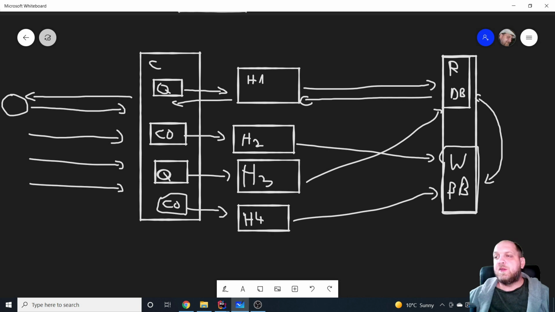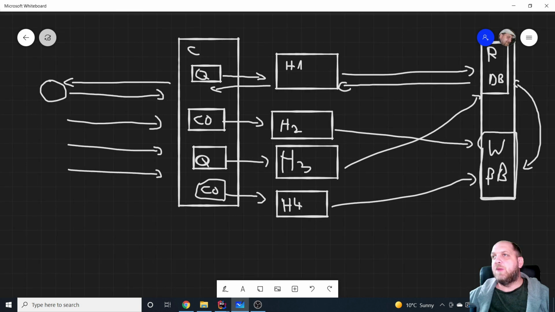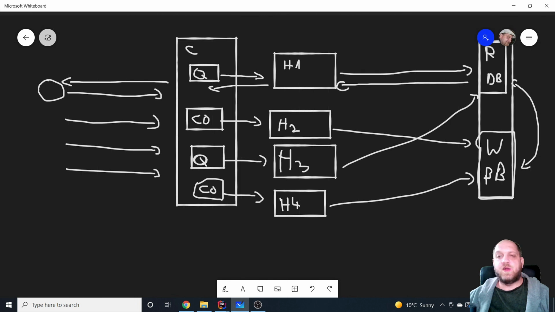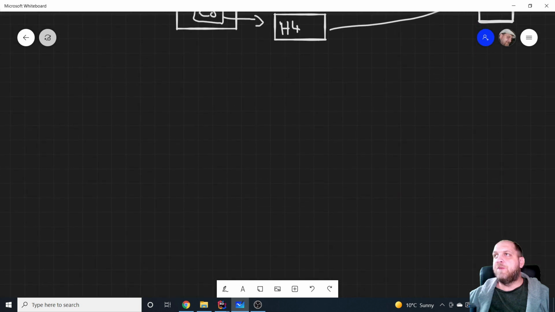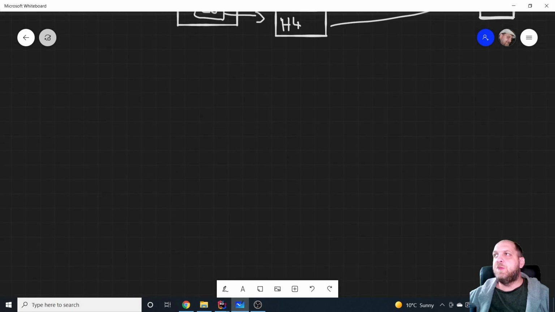Now, of course, the other part is how do we actually implement CQRS at a controller level? Because when a request comes in, okay, we have to create a query, but how do we know exactly which handler should be responsible for handling that specific query or that specific command? In this case, it would mean that we will have to inject all the handlers here in our controller, because we never know exactly which of the handlers we might need. And this introduces another very important topic, which is the mediator pattern.